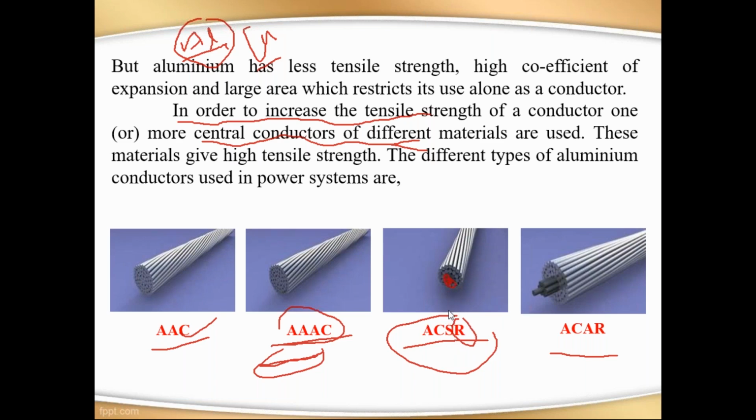So if you use steel reinforcement with an aluminum conductor, its mechanical tensile strength will be increased. So we are providing additional strength to this aluminum conductor. The same thing here also: aluminum conductor with alloy reinforcement. The central limb is called alloy. If you use this alloy, the strength of the conductor will increase. So that is the meaning of reinforcement. Reinforcement is nothing but providing additional strength to the conductor. Now we go to the next slide.